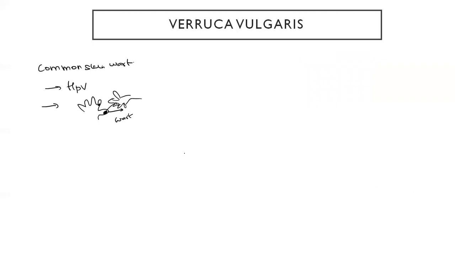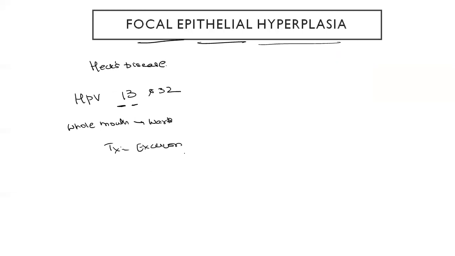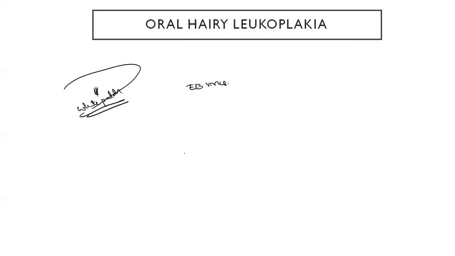Now we have verruca vulgaris. This is the common skin wart, and it can spread from one person to another. Next, we have condyloma acuminatum. This is caused by HPV 6 and 11, and these are genital warts. So when a person is having oral sex with a person having genital warts, they can show the oral symptoms. Focal epithelial hyperplasia is also called Heck's disease, where there are warts all over the mouth, and this is caused by HPV strain 13 and 32, and the treatment is excision.